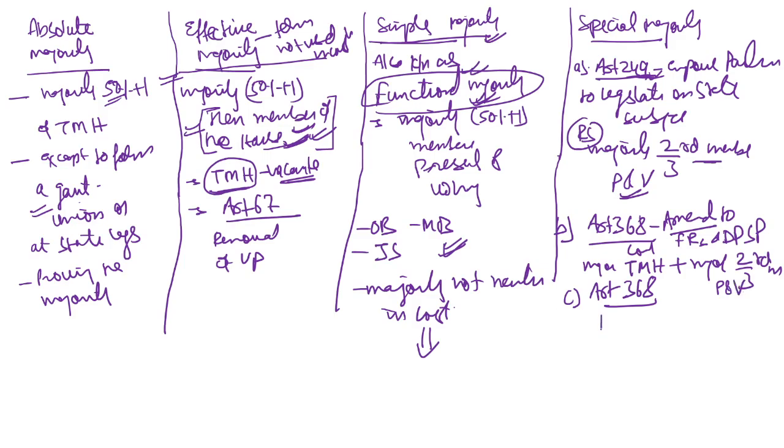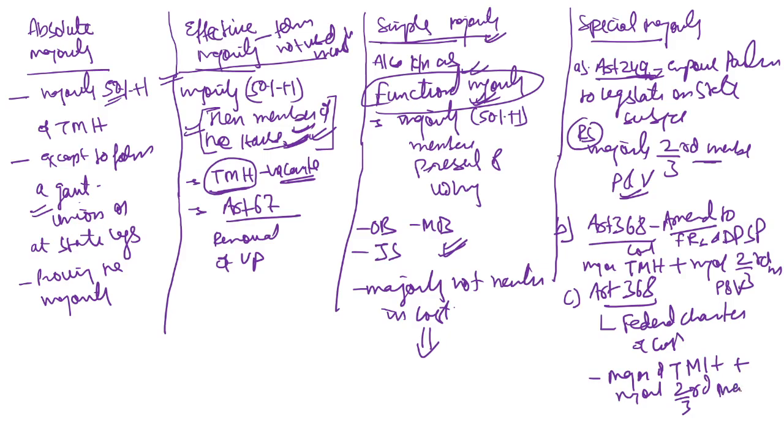But when the Parliament wants to amend a federal character of the Constitution, it will use a majority of total membership of the House plus a majority of 2/3 members present and voting, and then after this the bill will be sent to the State Legislative Assemblies.